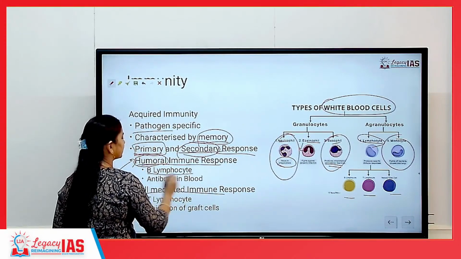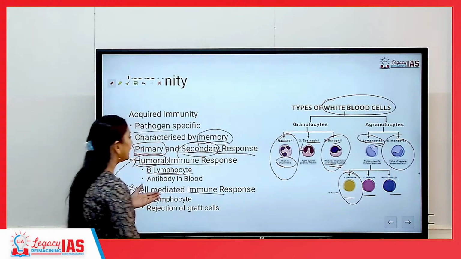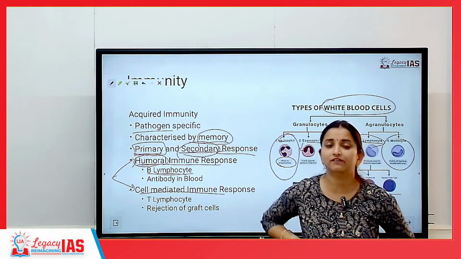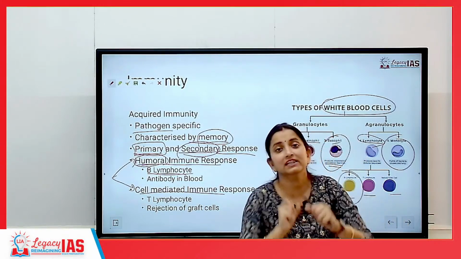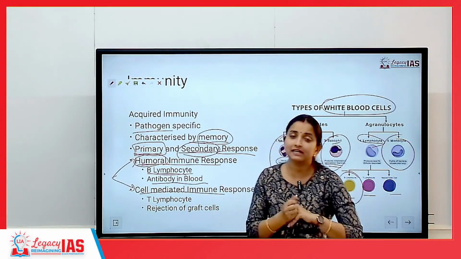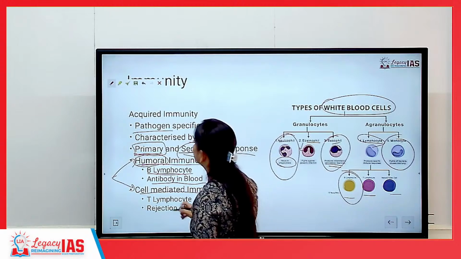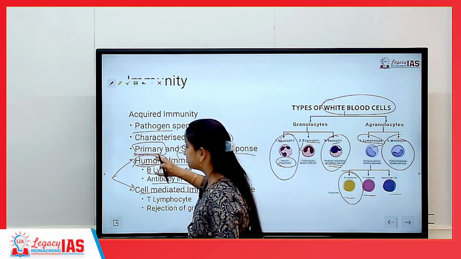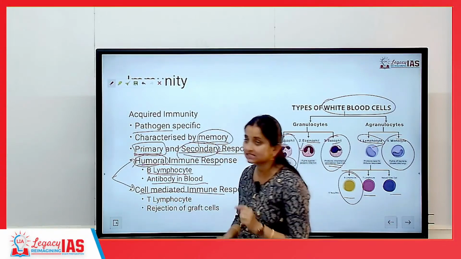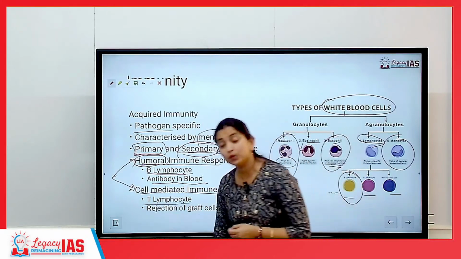Okay? Humoral immune response is coming from the B lymphocyte. And what they will do is, a foreign body we call as antigen. So our body will produce some kind of antibody to kill this antigen. Okay? So antibody will be produced in blood so that this antigen will be killed at the spot itself. Okay? Then cell mediated immune response, because all of this immune response is present in blood, so we call this humoral immune response. Now because this is taking place at the cell, at any other cell, we call this cell mediated immune response.